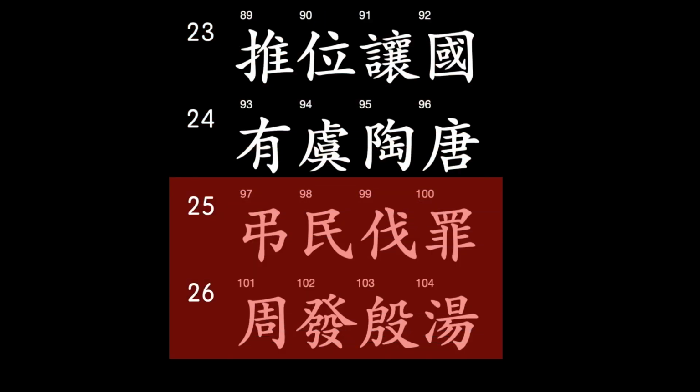Lines 25 and 26 deal with a period of history in which a corrupt dynasty was overthrown and new emperors reformed the nation.